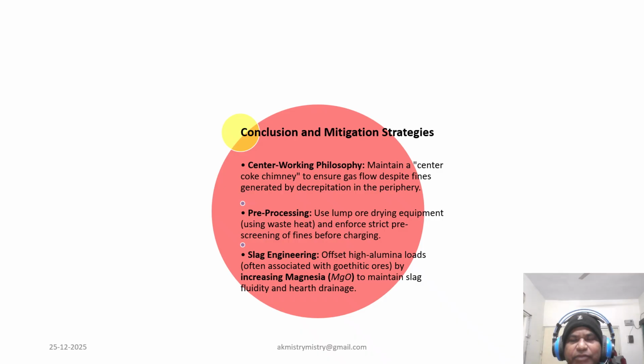We must keep it very narrow, and that balance we have to see through the central working index and peripheral working index, and the difference between them over a period of time. So that gives us the right indication.